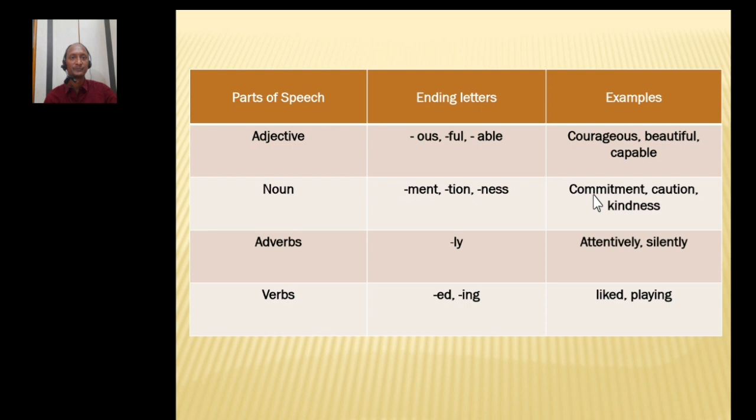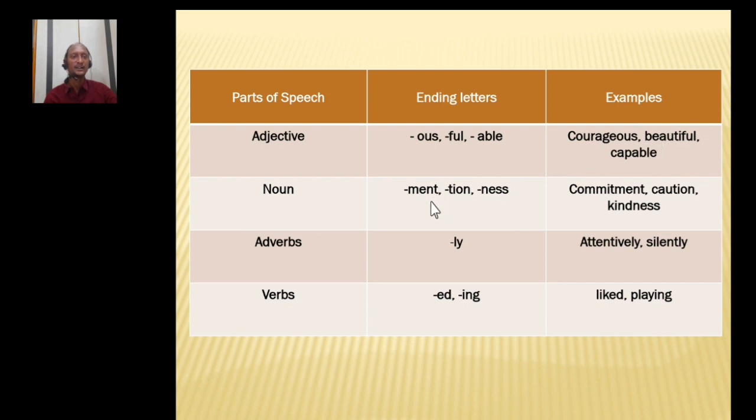Next one: parts of speech, ending letters and examples. Most of the words end with these ending letters. For example, adjectives end with OUS, FUL and ABLE: courageous, beautiful and capable. These words are considered adjectives.